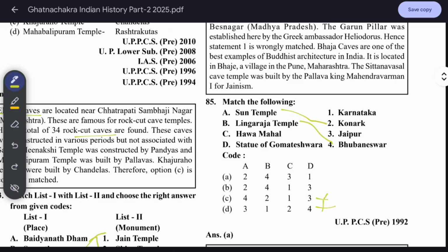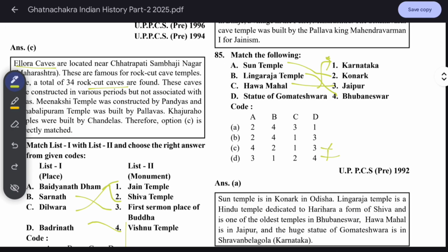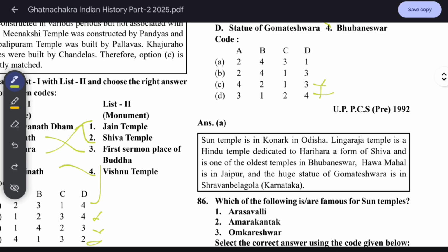Bhubaneswar in Odisha, related with Shiv. Then Hawa Mahal is in Jaipur, famous in Rajasthan. Statue of Gomateshwara, Konark, okay. Son of first Jain Tirthankar Rishabhdev, okay. Sun temple is in Konark in Odisha. Lingaraj temple is a Hindu temple dedicated to Harihara, Shiva, and is one of the oldest temples in Bhubaneswar. Hawa Mahal is in Jaipur, and the huge statue of Gomateshwara is in Shravanabelagola, Karnataka. Remember.